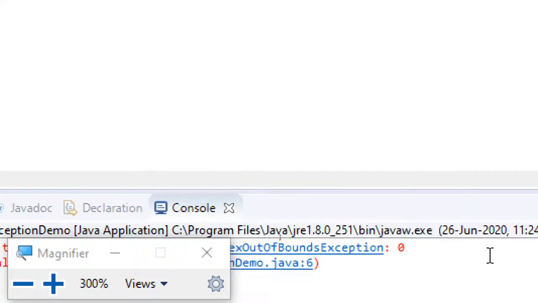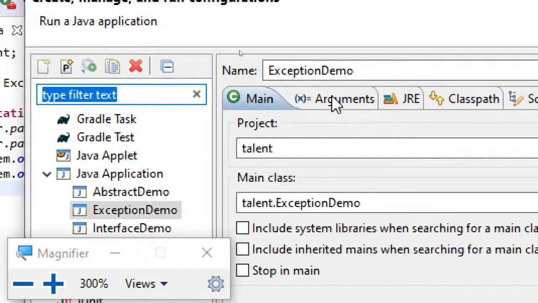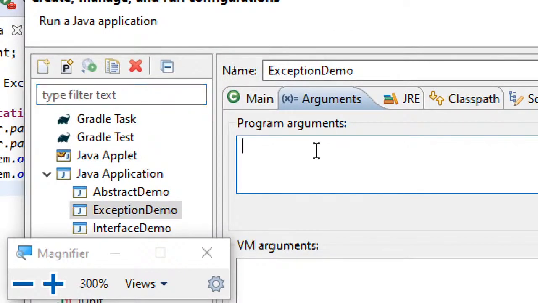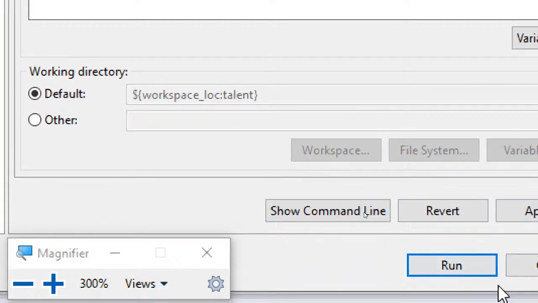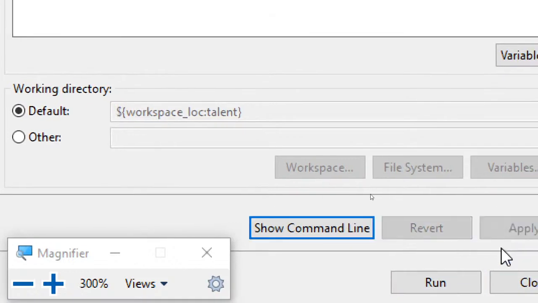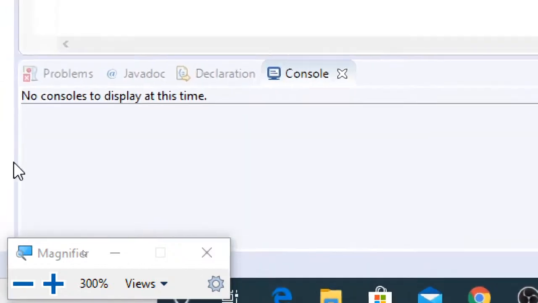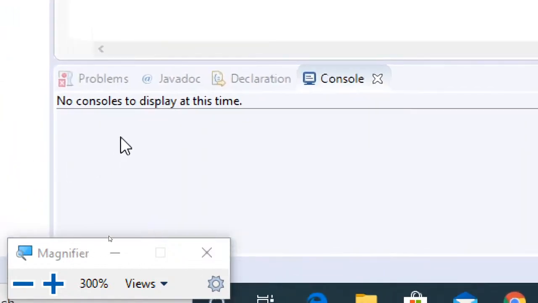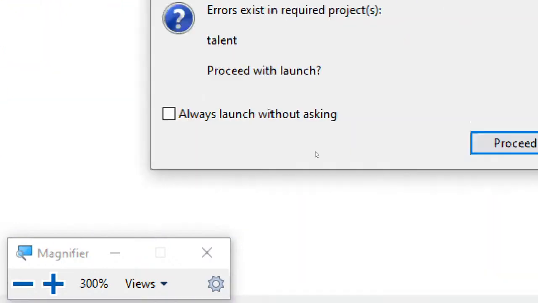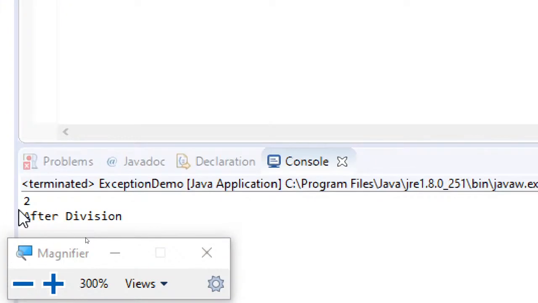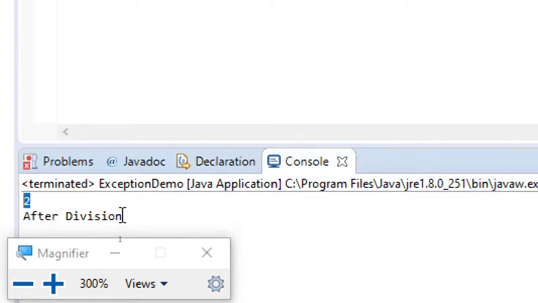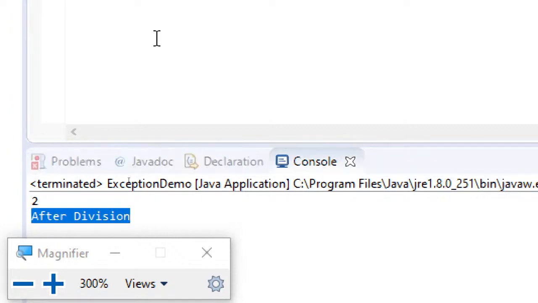Suppose, let us give those values now. We have seen in previous sessions how to give command line arguments. So I'm just giving some values, 4 and 2. Just give 4 and 2, and then simply apply and close. Now if I run this piece of code, here you can see the result 2 is displayed, and the after division statement is also displayed.